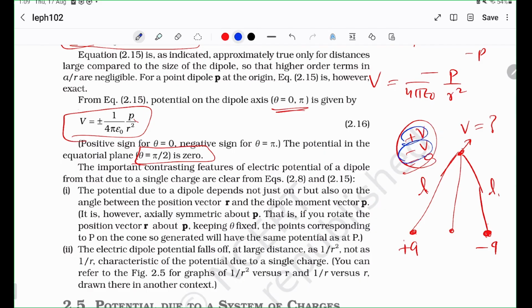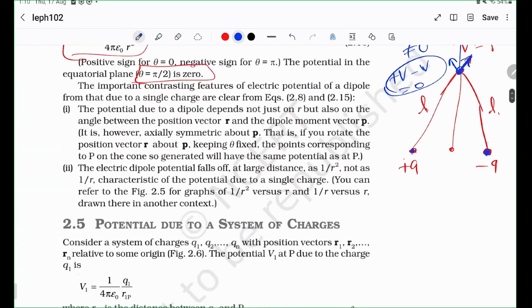Remember the power of potential: you can just add. If these were vectors, you couldn't do that. If this is a vector, then this would point this way, this would point this way, and the overall vector would point somewhere like that. That would not be 0. Whereas, lucky for us, potential is not a vector. It's just a scalar, so it's just a number. So whatever potential is caused due to this charge, plus V, there's another potential caused, minus V, due to this charge, and you just say V minus V is 0. Simple algebra. That is the power of potential.